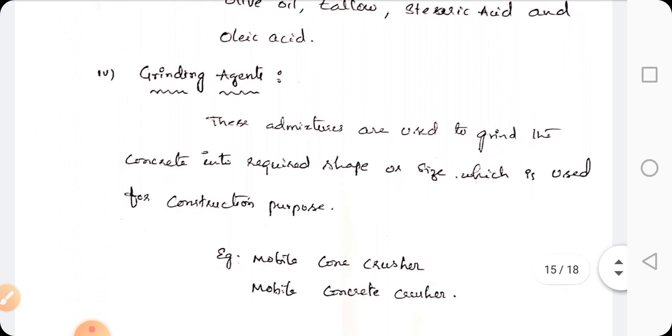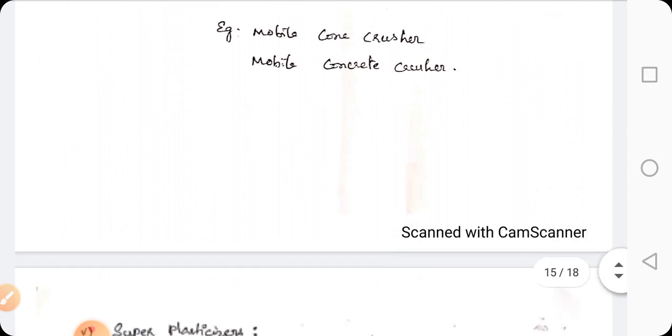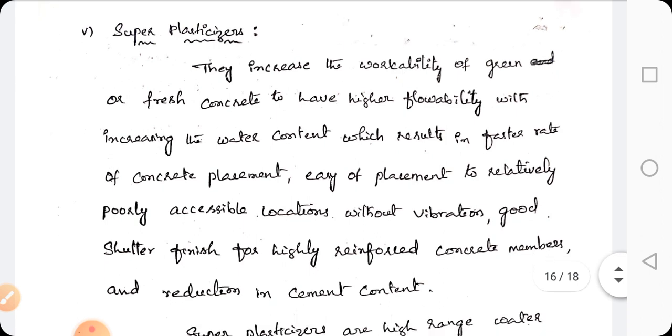Coming to the grinding agents, these are the admixtures used to grind the concrete into the required shape or size, which is used for construction purposes. Examples, mobile cone crusher, mobile concrete crusher, and finally superplasticizers.